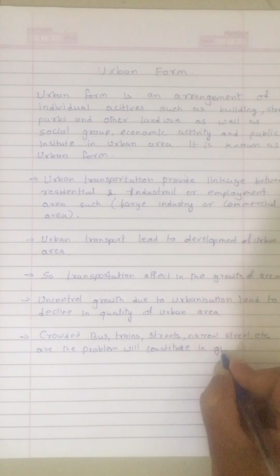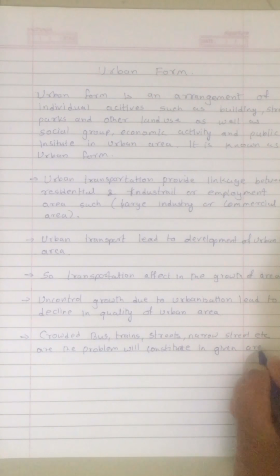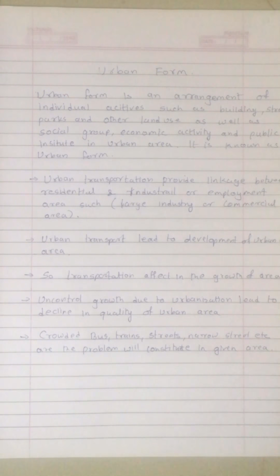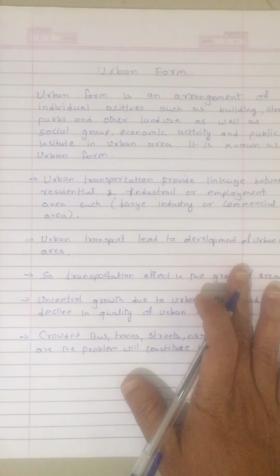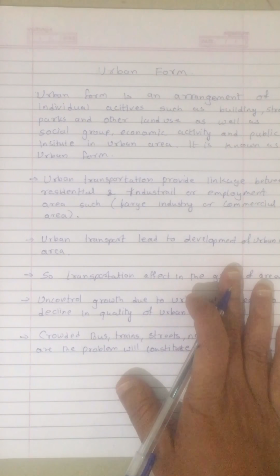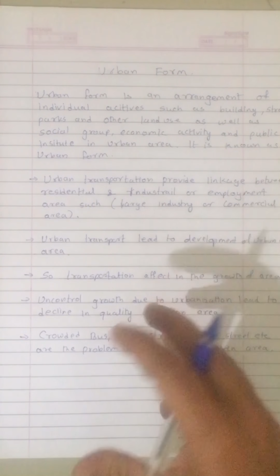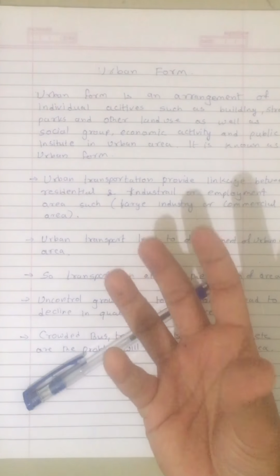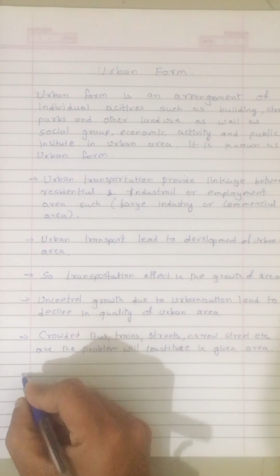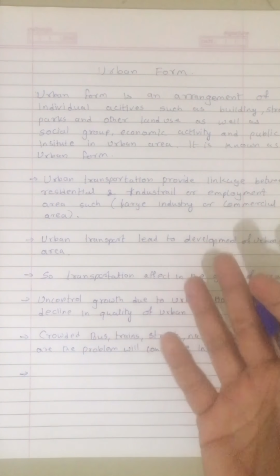Clear? So transportation makes a decision on the form of the city, meaning in which form the city will grow. Clear? So transportation plays a major role.